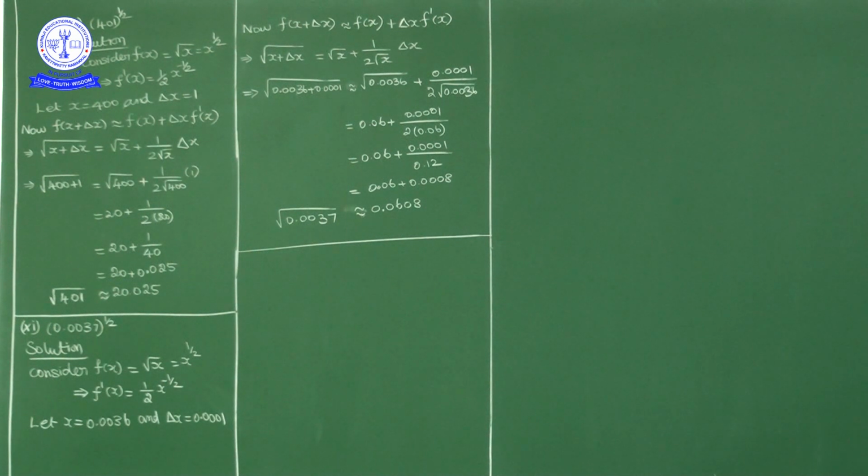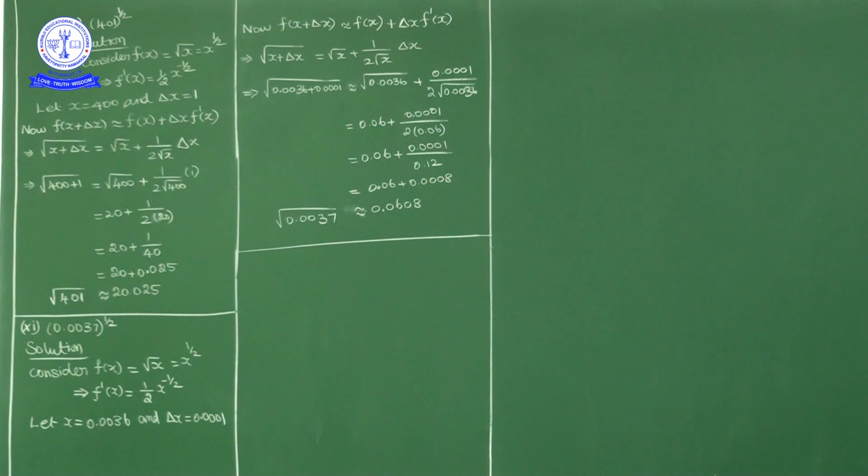So what will we consider? First of all, what is the function? The function is the square root function. So f of x equals square root of x, or x power 1 by 2. Now what is x? What is delta x? We know that the square root of 400 is 20. So I'll consider x as 400 and delta x, the error, as 1. X as 400 and delta x as 1.